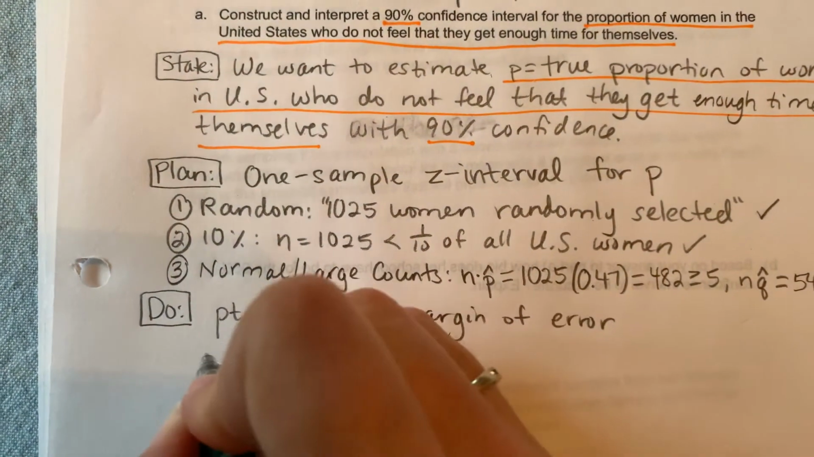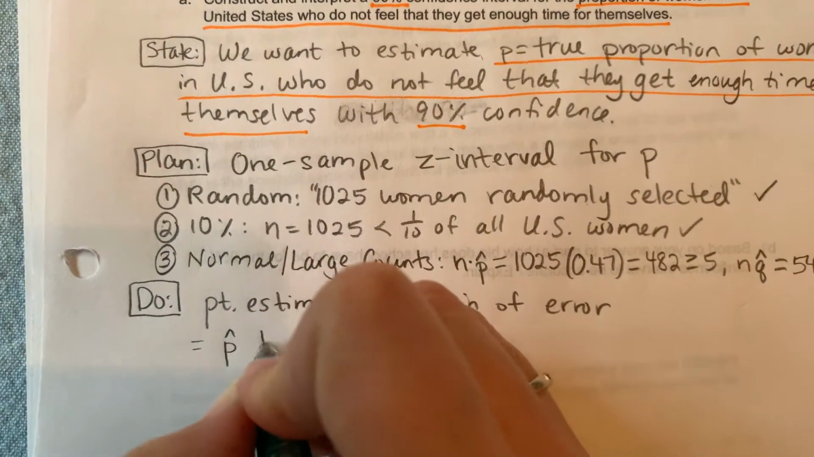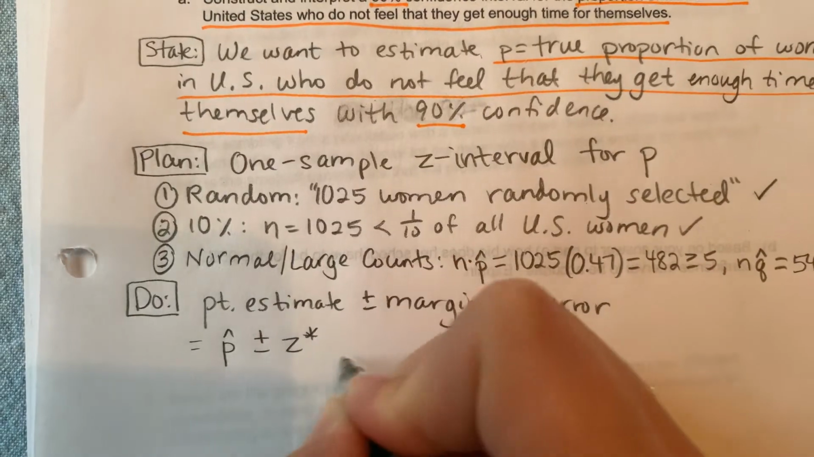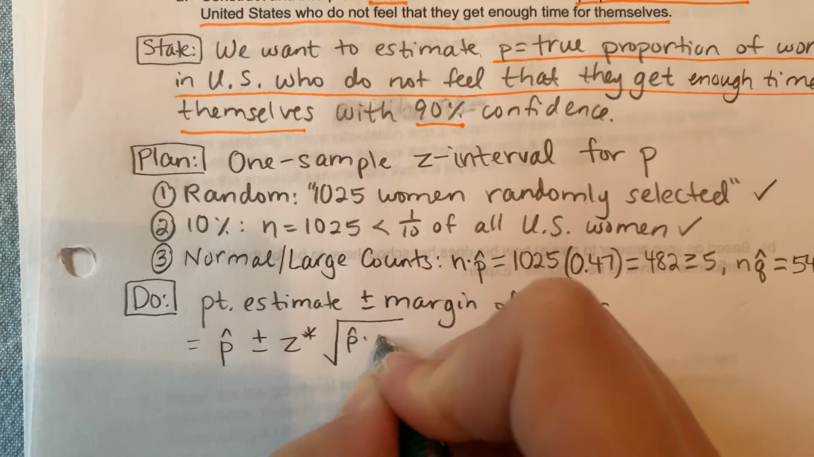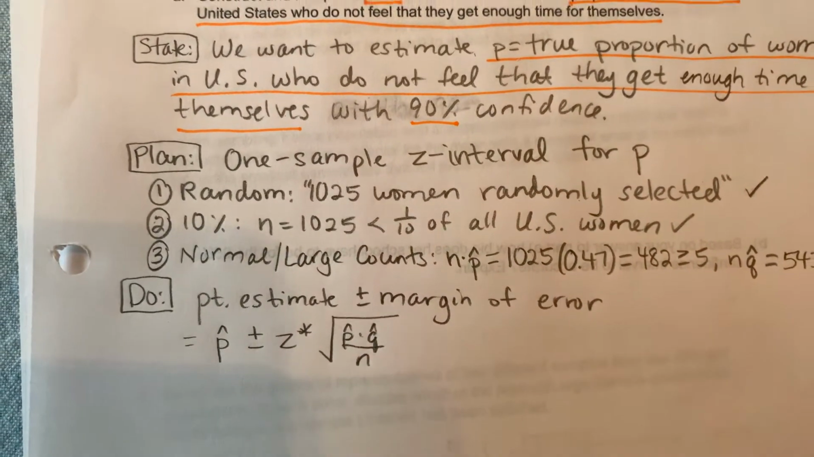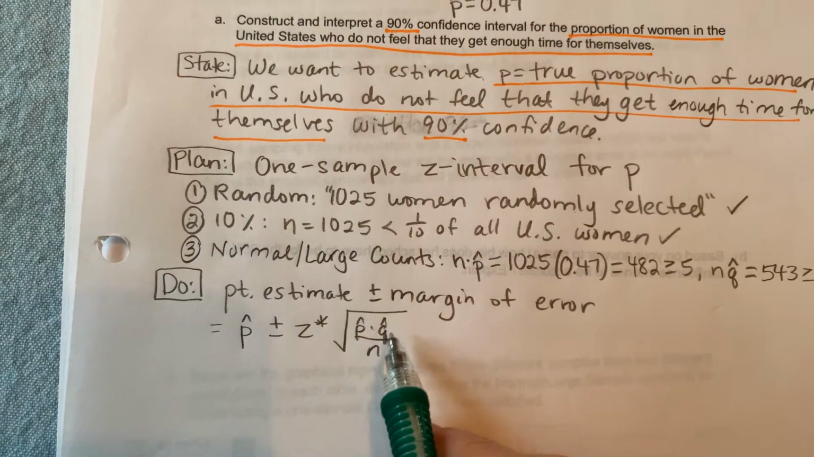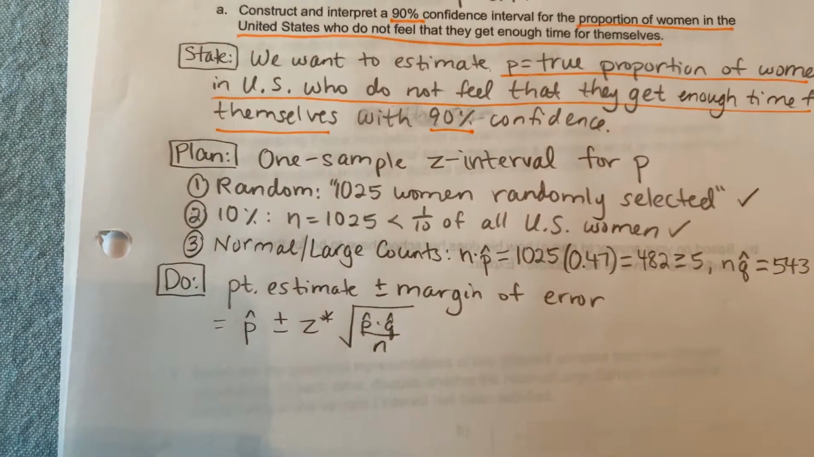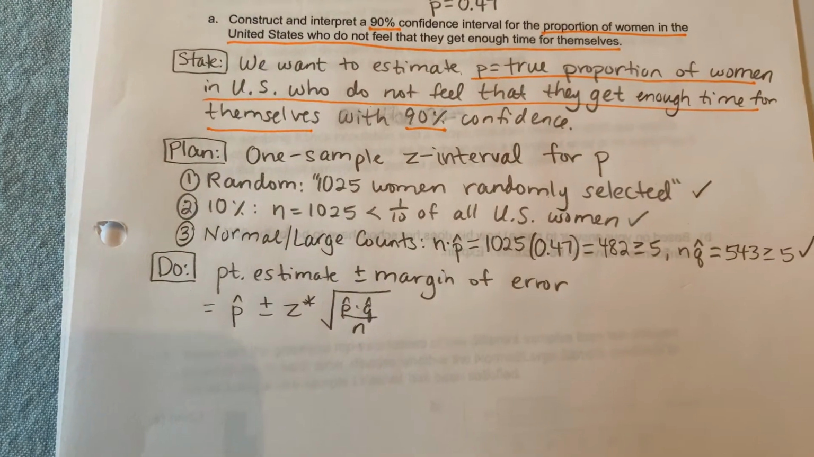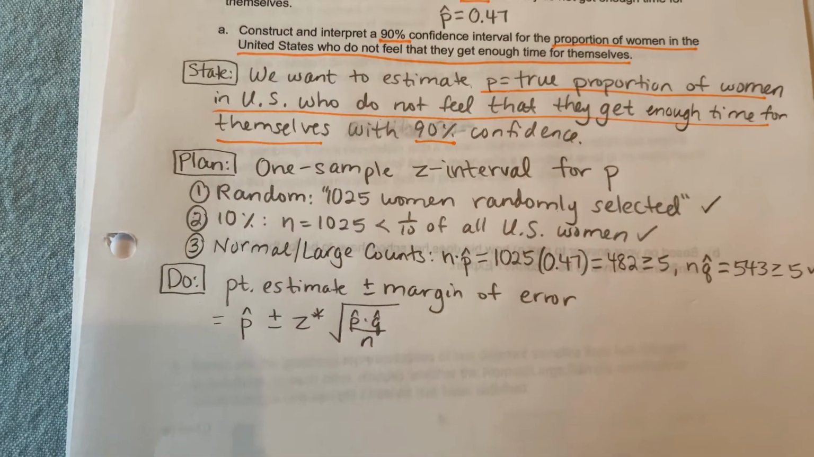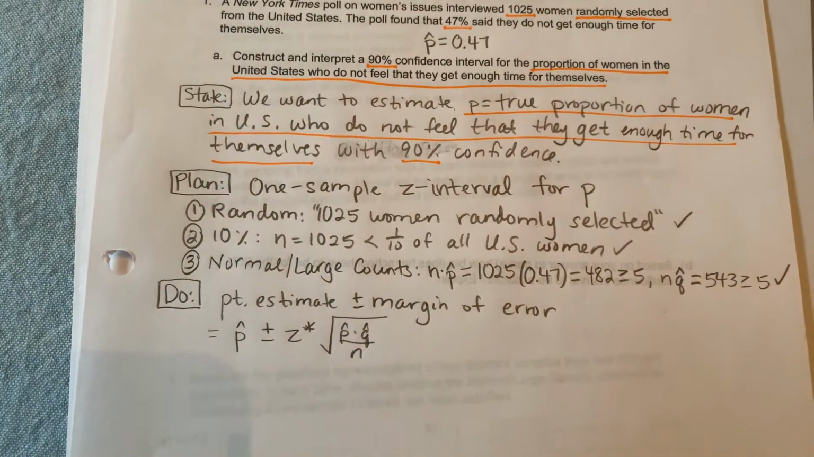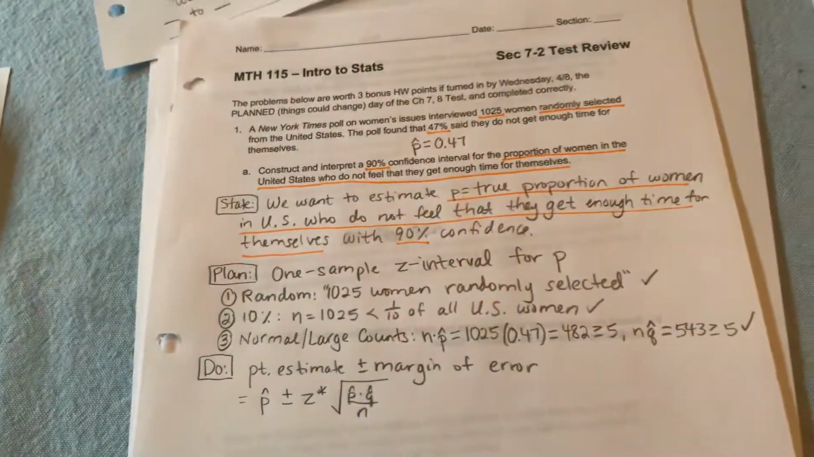Let's fill that in. This is equal to p hat plus or minus z star, square root of p hat times q hat divided by n. Okay, so I know p hat, which means I know q hat, and I know n. The only thing I don't know right now is z star. So I'm trying to find a 90% confidence interval. So let's see.